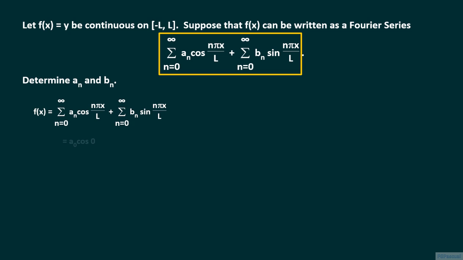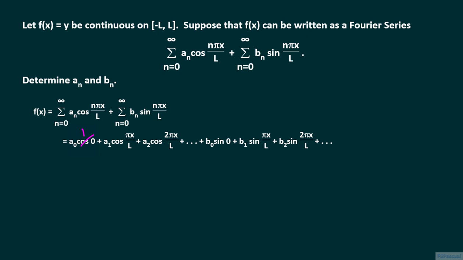Writing out the Fourier series, we get a sub 0 times cosine 0 plus a sub 1 times cosine pi x over L plus a sub 2 times cosine 2 pi x over L and so on, plus b sub 0 sine 0 plus b sub 1 sine pi x over L plus b sub 2 sine 2 pi x over L and so on. Cosine 0 is equal to 1, and so the lead term of the Fourier series is in fact a sub 0. On the other hand, sine 0 is equal to 0, and so we really do not have a b sub 0 term in the Fourier series.